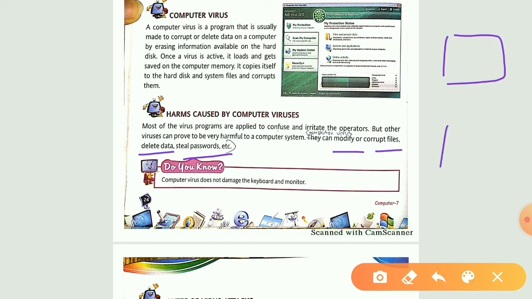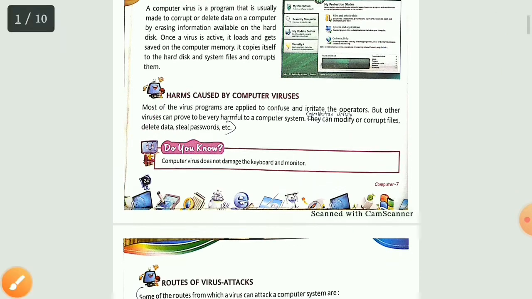Sometimes you can see in an image that a certain kind of dent has been given. It means your file is being corrupted. Delete data: sometimes your data may be deleted by itself. Steal password, etc. These are only the common problems caused by computer viruses, but there are many more.